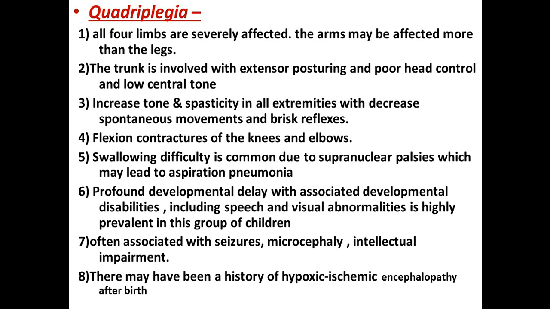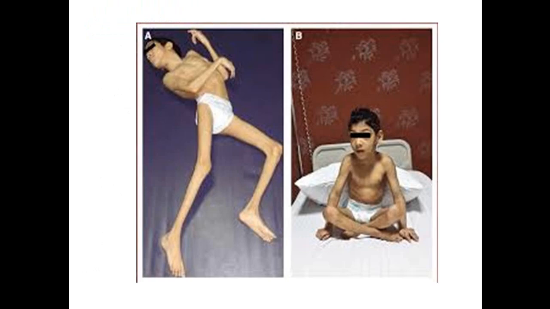So quadriplegia is the most important one. It is the most severe type. All the limbs are affected equally. There is spasticity all over the body, abnormal posture, and poor head control. They have difficulty in swallowing, recurrent pneumonia, developmental delay, visual and speech abnormality, and seizure with intellectual impairment, and the history goes with a history of hypoxic ischemic encephalopathy. This is a picture of a child with quadriplegia.